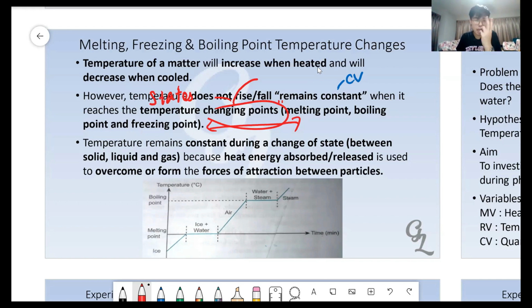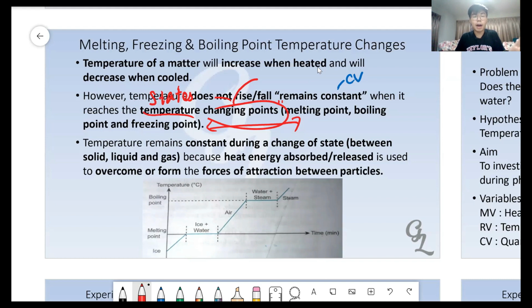At the MP, it will change state, solid to liquid. From liquid to gas, the changing point is the BP, the boiling point. Because when it reaches the BP, the changing point, it will turn from liquid into gas. That is why I want to call it the states changing point. That means it's the changing point between solid, liquid, and gas, which are the melting point, boiling point, and freezing point.